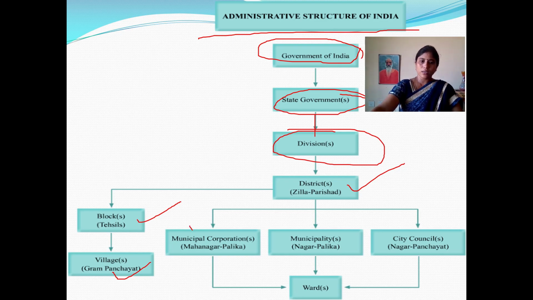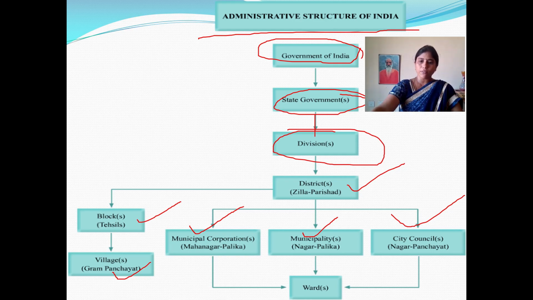So here the major cities are divided into municipal corporations, Mahanagar, and the towns are called municipalities, and third, villages. So these corporations, municipalities and our villages are divided into wards.